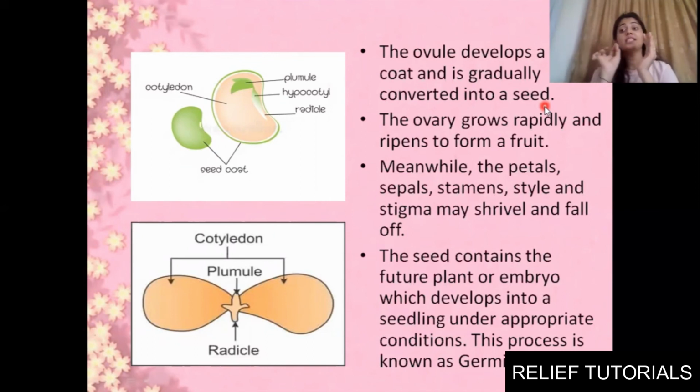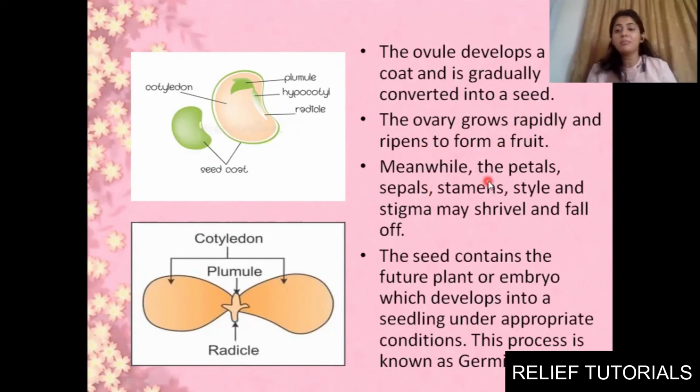You know that inside the ovule we have the egg cell. Clear? So inside the seed we will be having the embryo. In future, when it gets an appropriate environment and suitable conditions, it will grow into a new individual. Clear? So that is what is happening. The ovule develops a tough coat which is gradually converted into seed. The ovary grows rapidly and ripens to form the fruit.